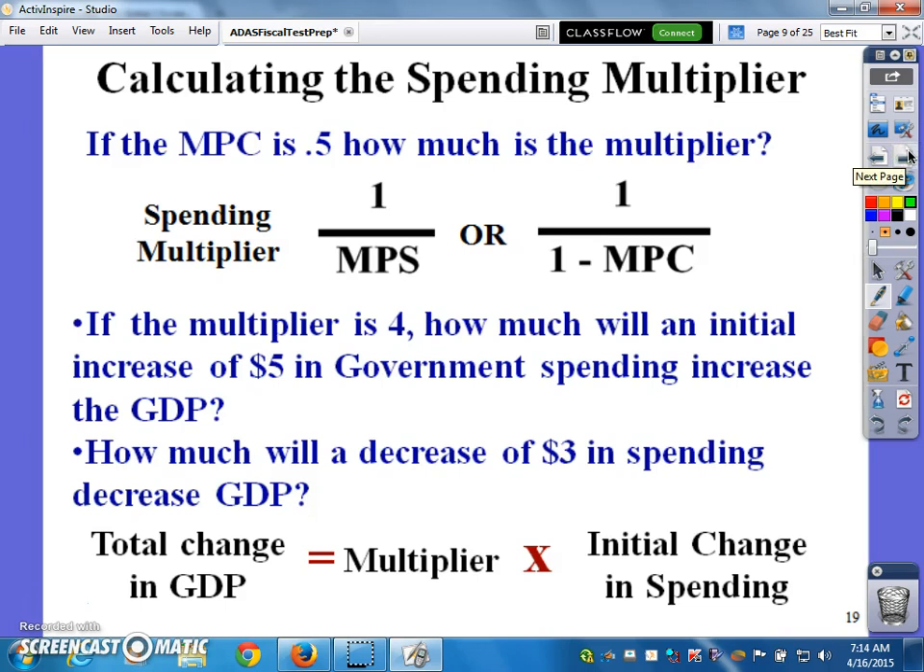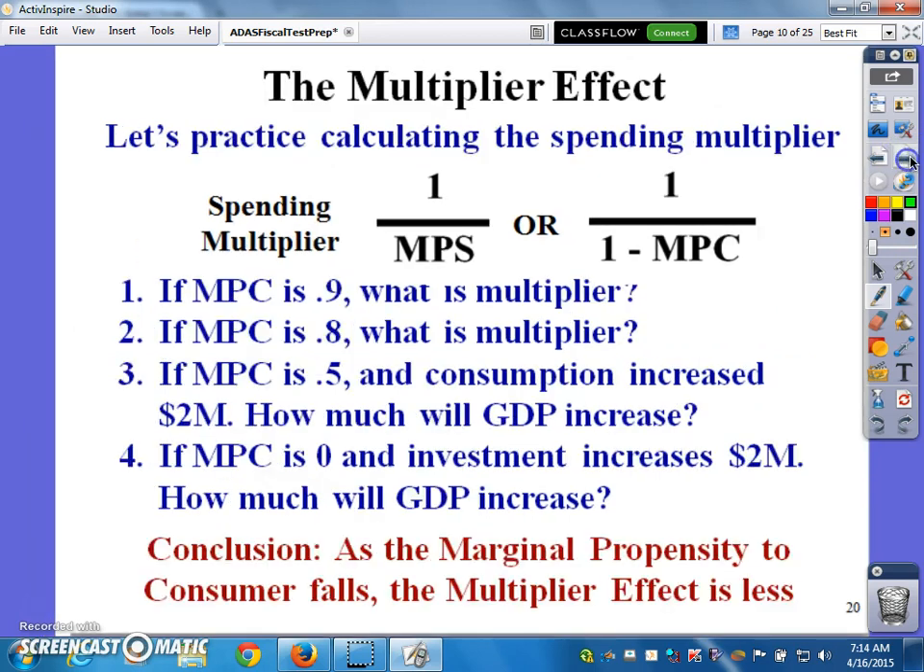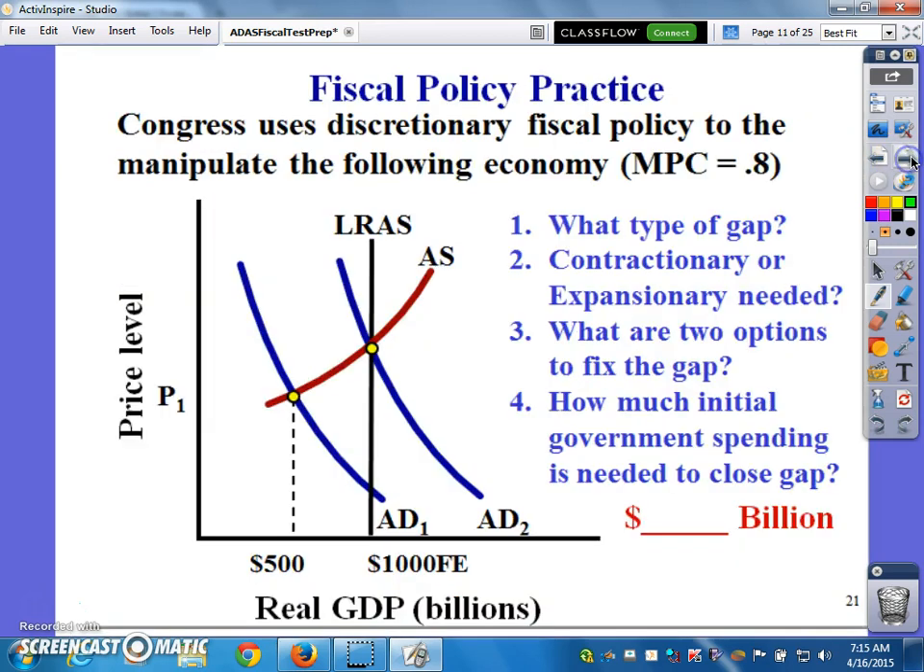So there's our multiplier. To figure out the multiplier, you put 1 over the MPS, and that will basically tell you how much your money will be multiplied by spending it in the economy. So if the MPC is 0.9, that means our MPS is 0.1. 1 over 0.1 is 10, right? 0.8, that's 1 over 0.2, which is, do the math, I believe it's 5. If it's 0.5, then the multiplier is 2. So you can figure out all these problems and figure out the multiplier effect. You should be able to do that. That's easy enough.